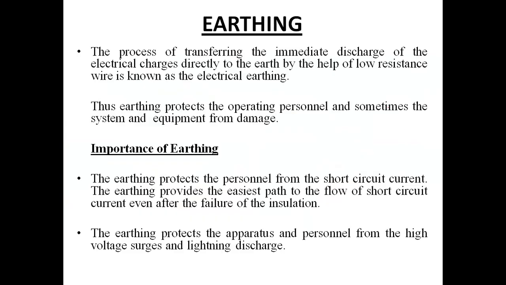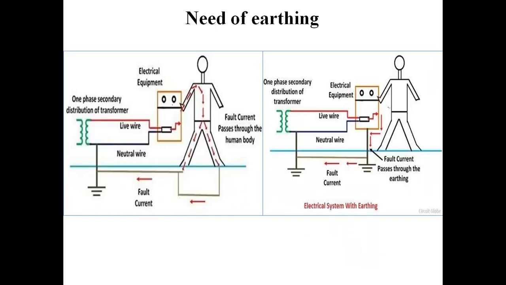Okay students, so if the current does not go through this path, then the human being will not be subjected to any current flowing through it, and the most amount of current will be flowing through this wire to the ground.